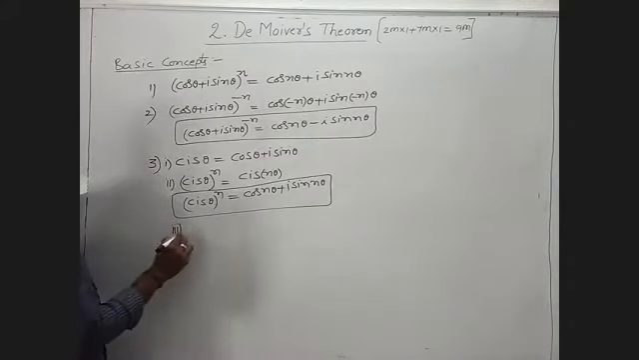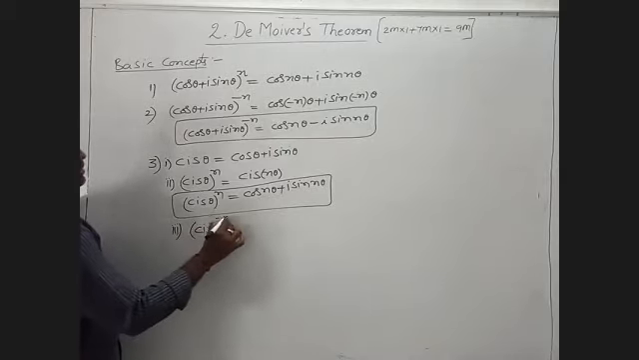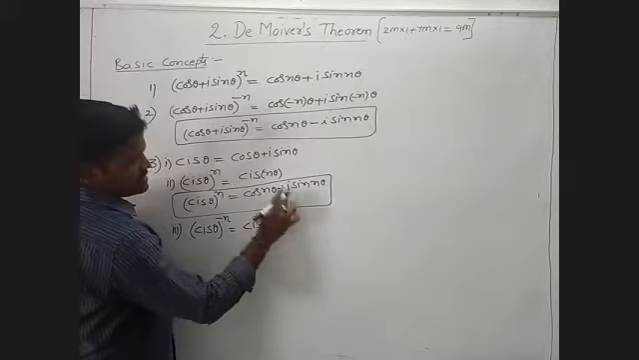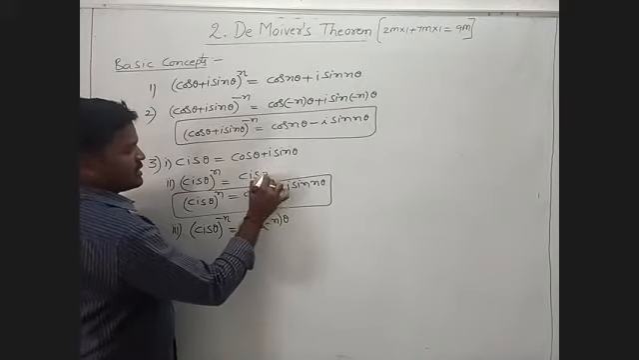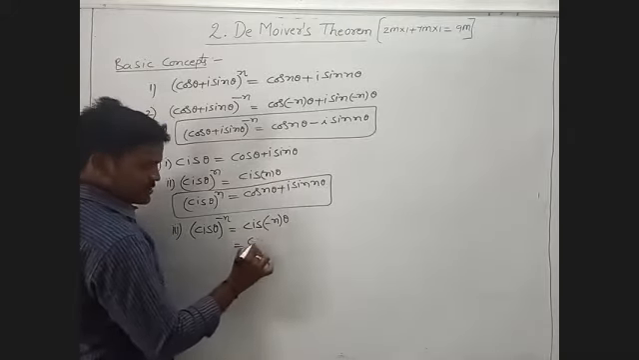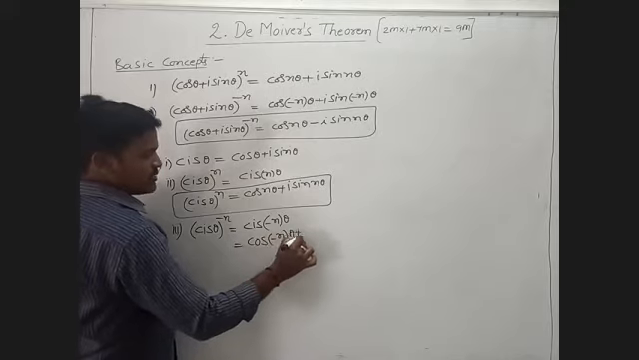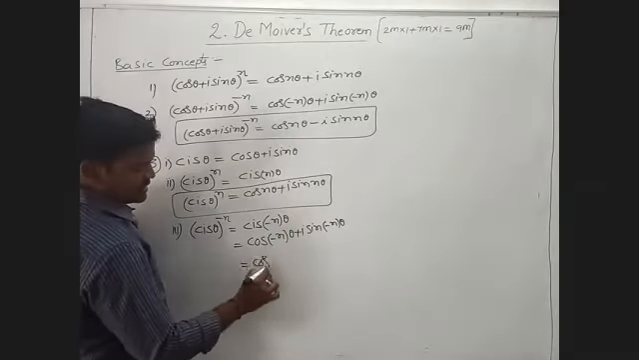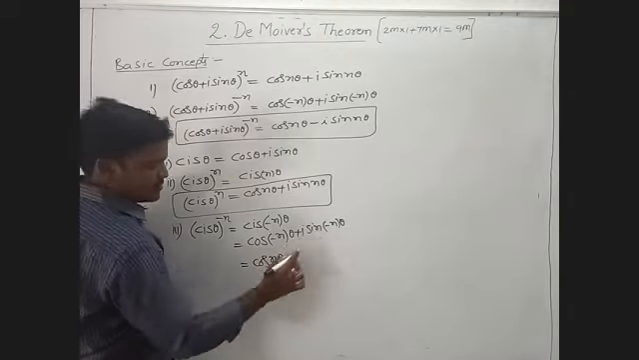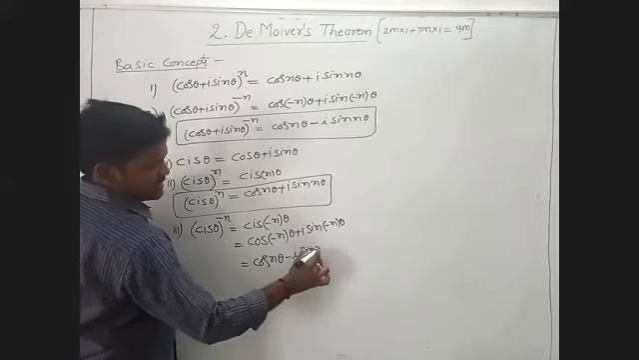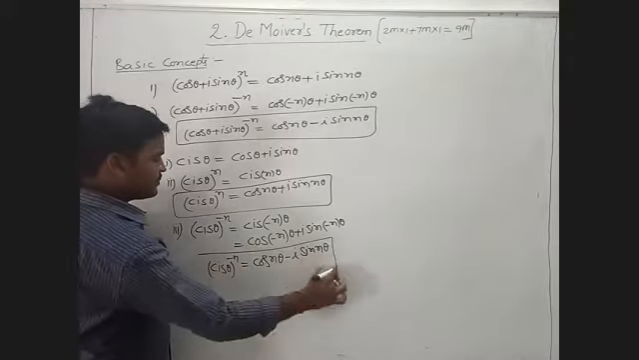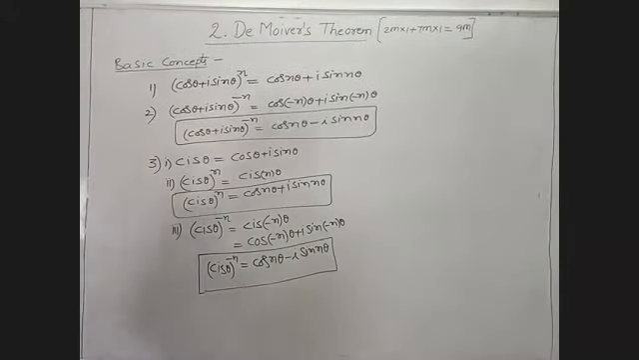Now the third one, that is cis theta whole power minus n, which is cis of minus n theta. We expand this as cos of minus n theta plus i sin of minus n theta. Cos of minus n theta is cos n theta, and sin of minus n theta is minus sin n theta. So cis theta whole power minus n is cos n theta minus i sin n theta.